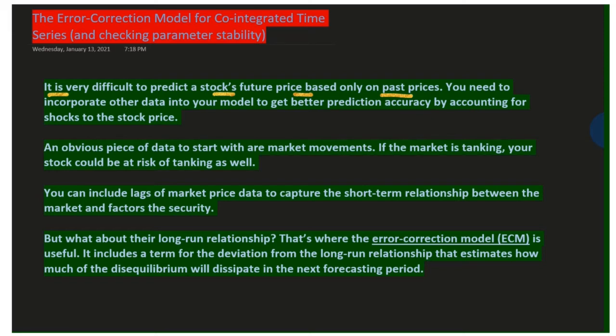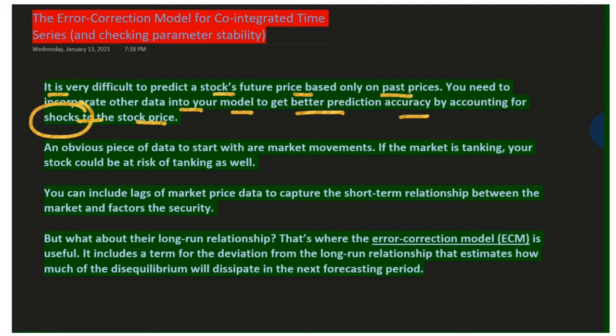You need to incorporate other data into your model. For instance, in our data set we have volume of the stock, also open, close, and of course the adjacent close variable, to get better prediction accuracy by accounting for shocks to the stock prices. So shock is a very important term that we have just explained.